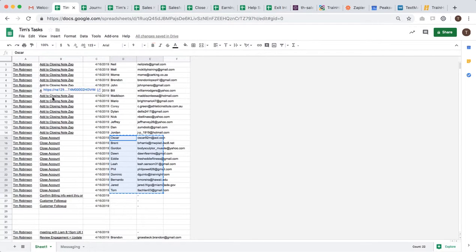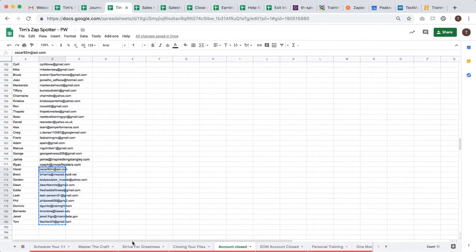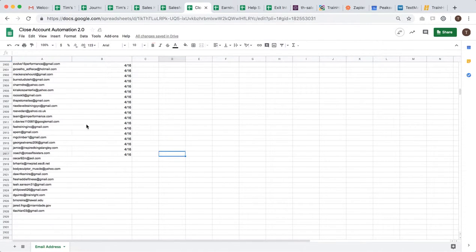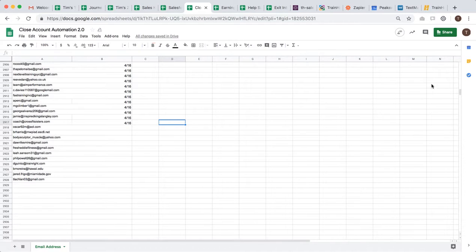So that's just the process there with moving stuff from my tasks to closing. Remember, closing note goes to the thing in the journey map, going to Kaliki, which it doesn't actually do. I know it's confusing. And then close account on your own personal email account close, and then make sure you pull up the close account automation and throw those in for him to close as well.